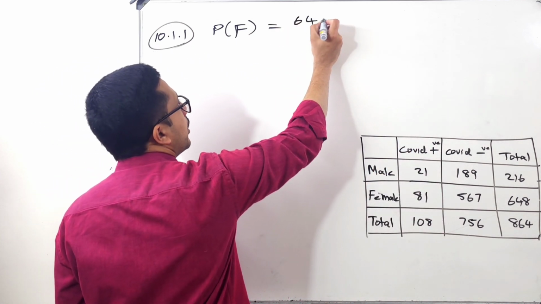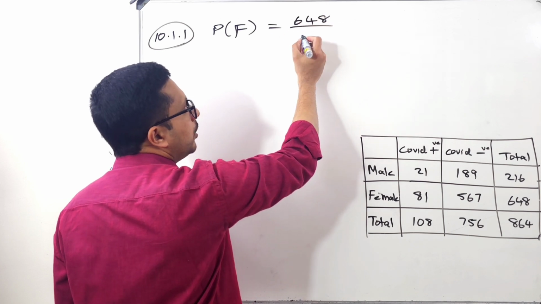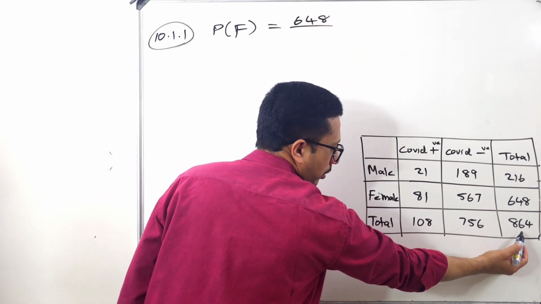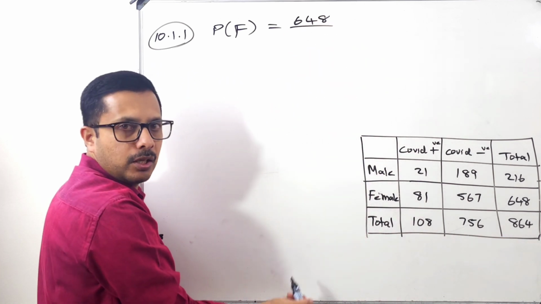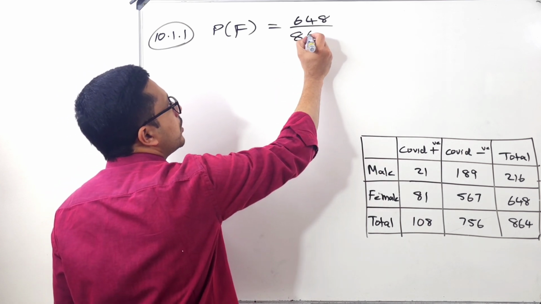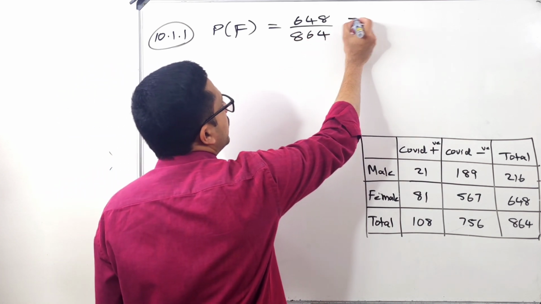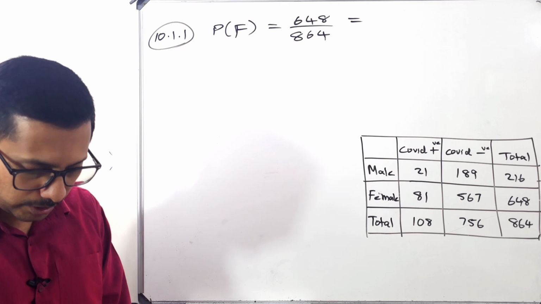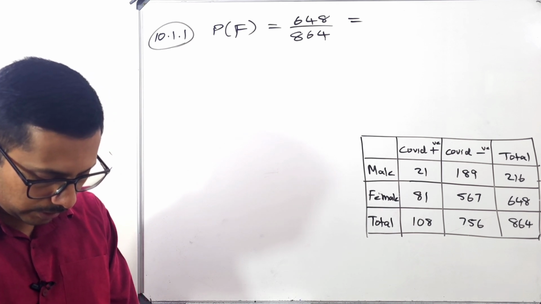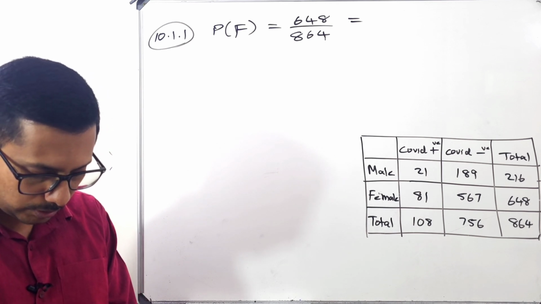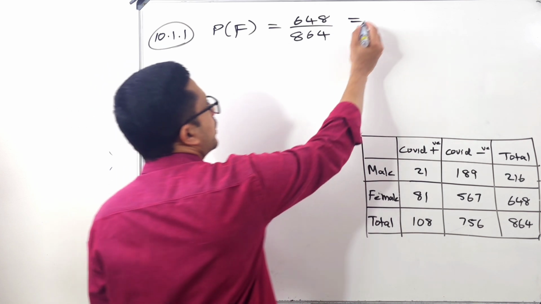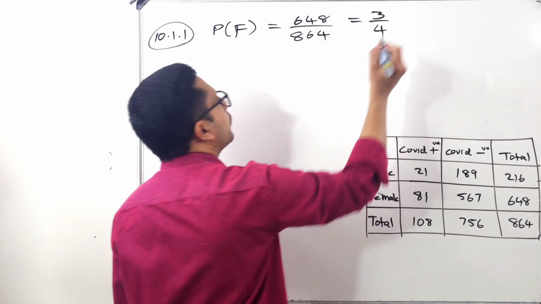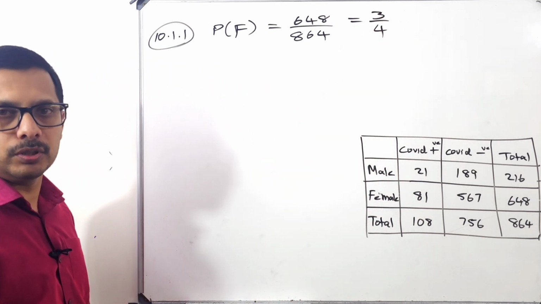648, the number of females, divided by the overall total. That is how you are supposed to write the probability. The overall total is 864. Check in your calculator: what is 648 divided by 864? 3/4. So the answer is 3/4.